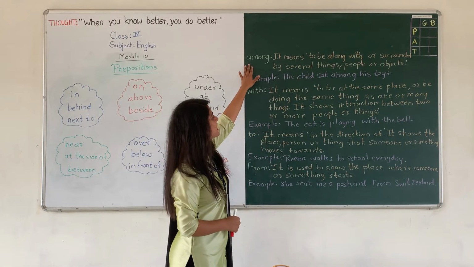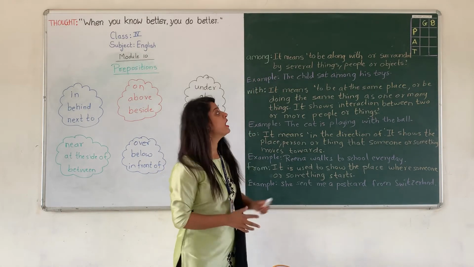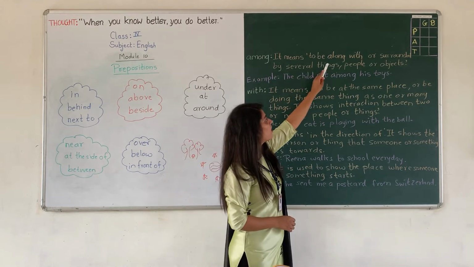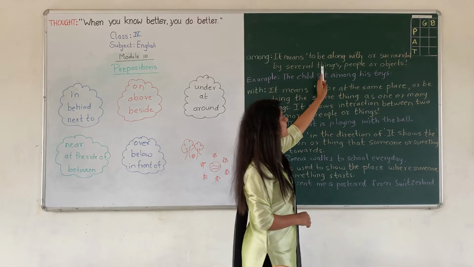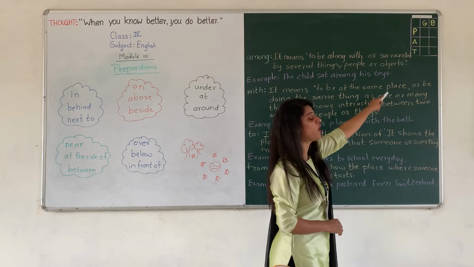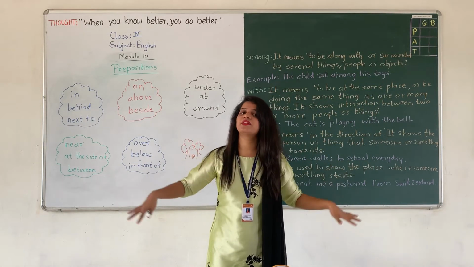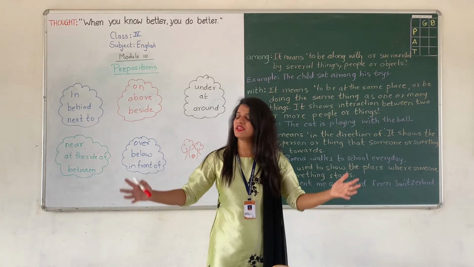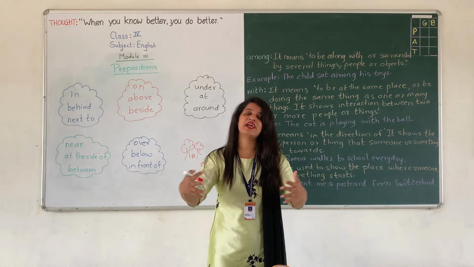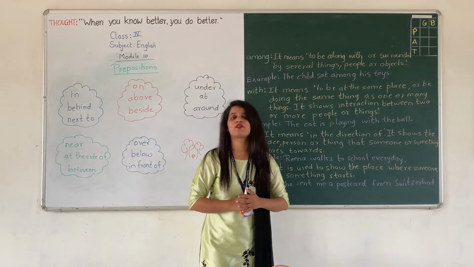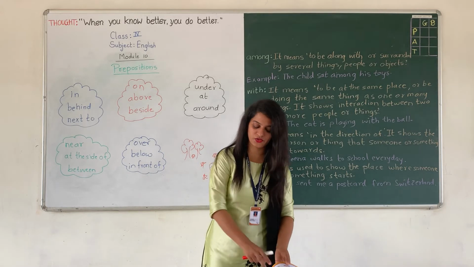First is among. Now what do you mean by among? It means to be along with or surrounded by several things, people or objects. Okay. Means to be surrounded with some things. Means many things or many people or many objects are there along with you. Okay. Means for example, I will show the picture.